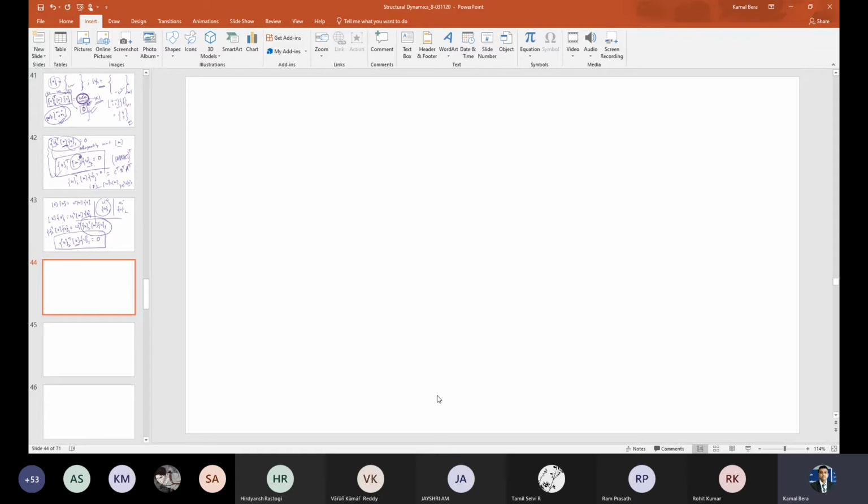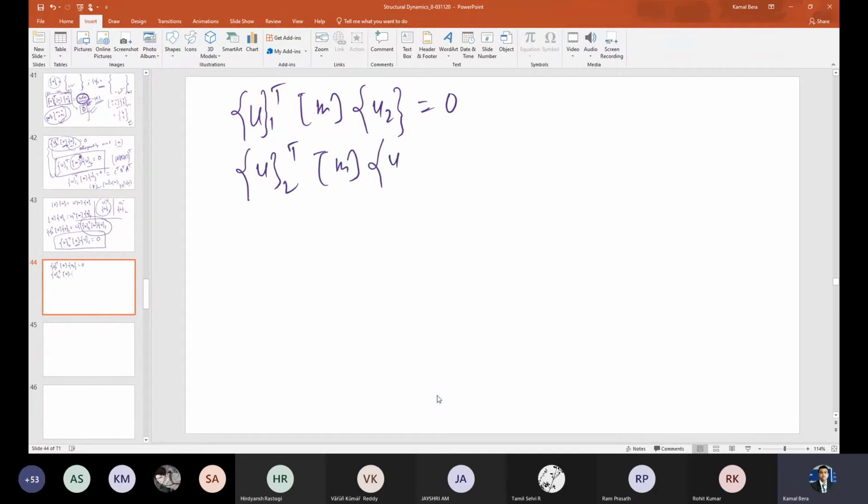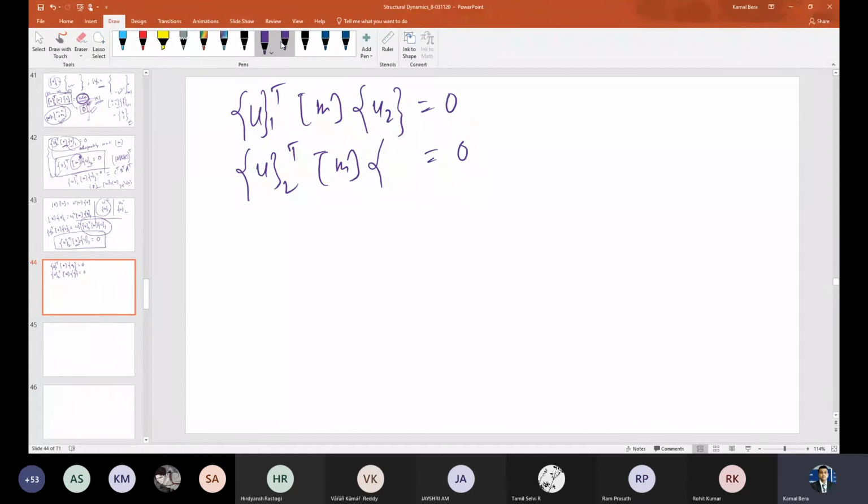That means the result I am getting is U1 transpose M U2 equals 0, or if I write U2 transpose M U1, that is also equal to 0. I'm writing it very badly. This should be U1, U2. And similarly, if I replace M by K, the stiffness matrix, that is also true.